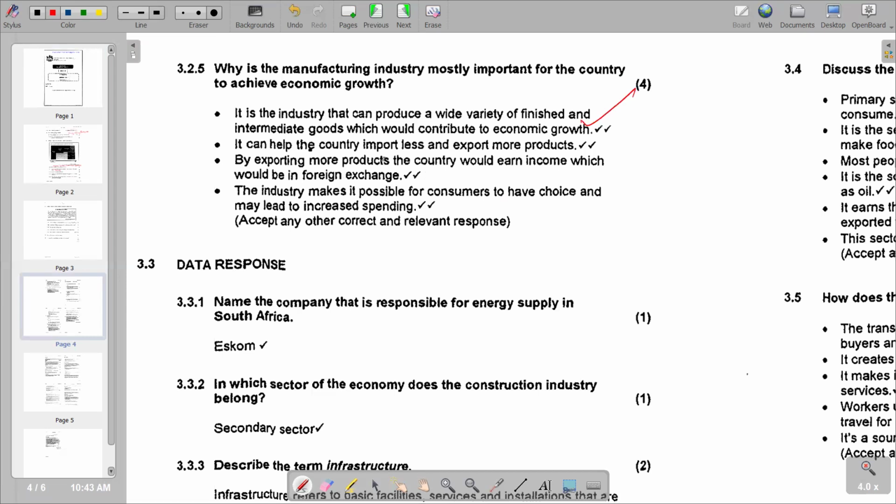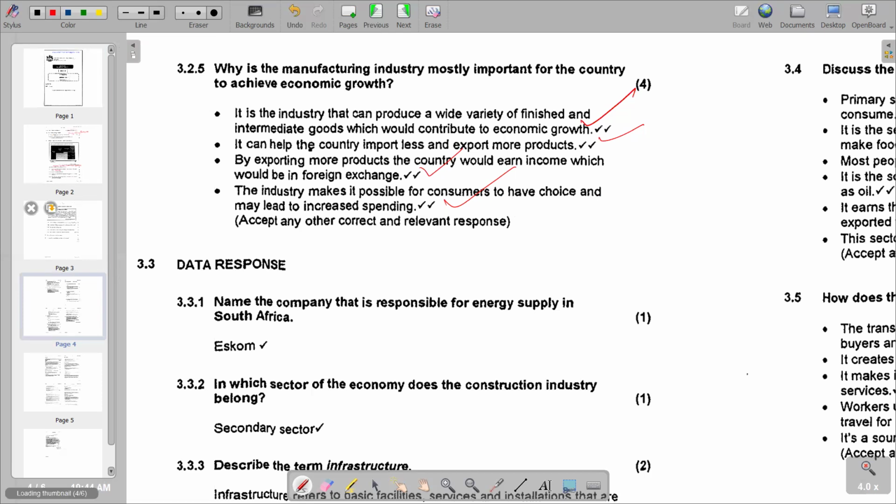The second point is saying it can help the country import less and export more products. And then the next one is saying by exporting more products, the country would earn income, which would be in foreign exchange. And then lastly, we've got the industry may lead to increased spending. So those are some of the reasons that we have laid down supporting the relevance of manufacturing industry in the determination of economic growth. So this is what we have on this question.